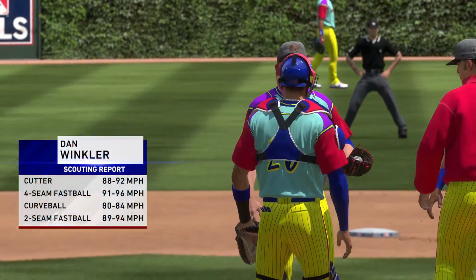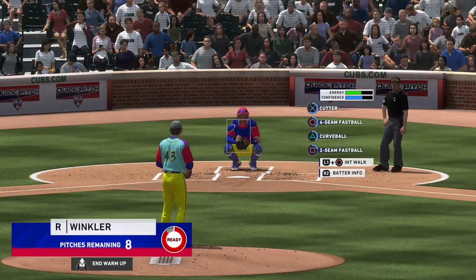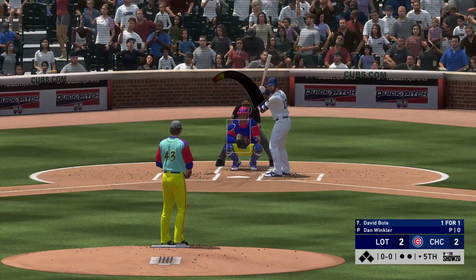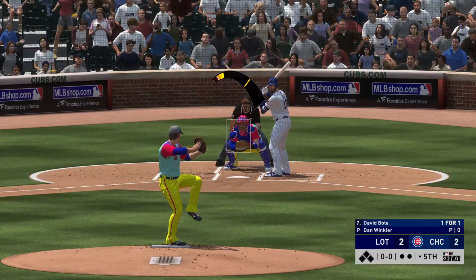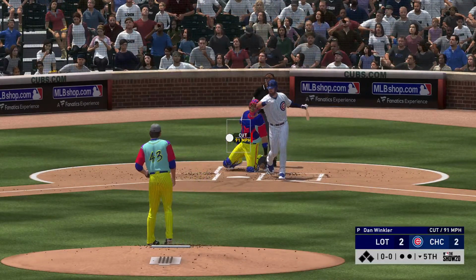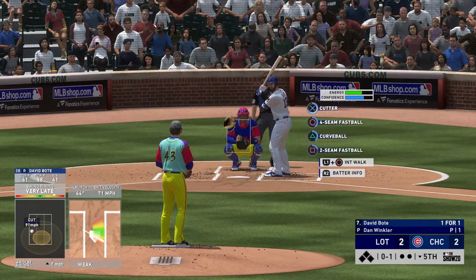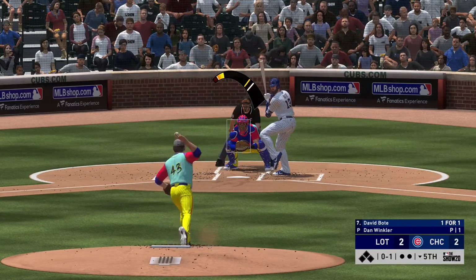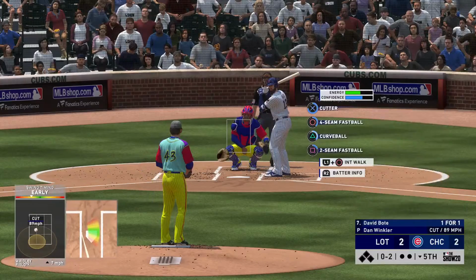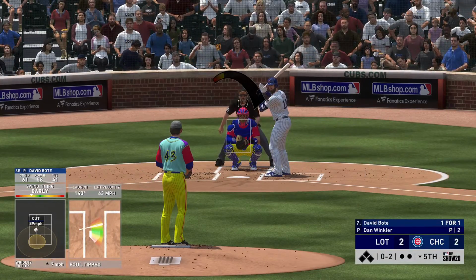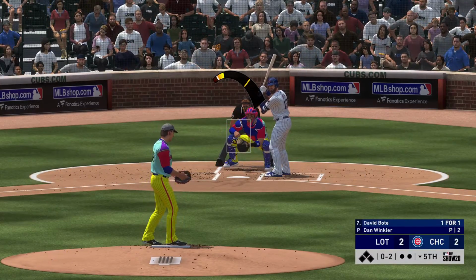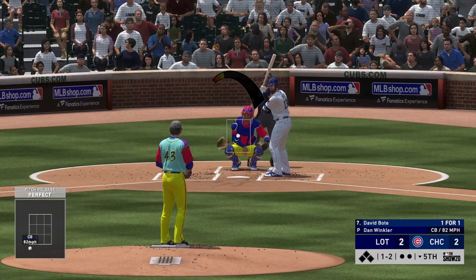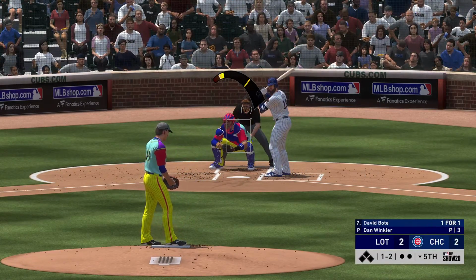Dan Winkler, a right-handed reliever standing 6'3", gets the ball now out of the bullpen. Into the box now, David Bote. And he's off to a hot start in this one. Homered his first time around. Strike one to start the at-bat. The windup and the 0-1. And a good 2-strike breaking ball there, but this will wind up missing. It's 1-2.